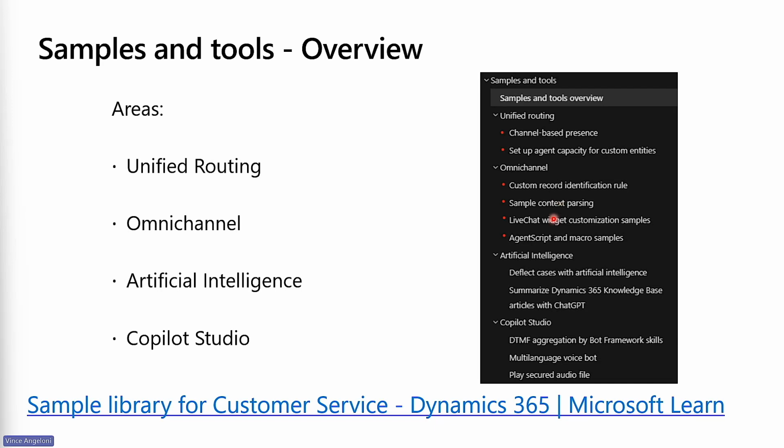Next one is related to live chat widget customization samples. And the last is agent script and macro samples, where we show a real implementation of this capability that we have in Dynamics 365. Now I leave the line to the next presenter, Joseph Thomas.